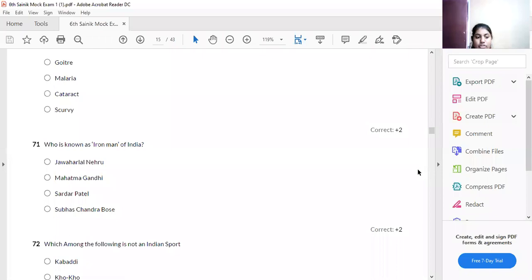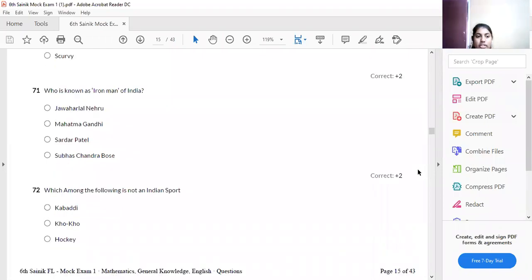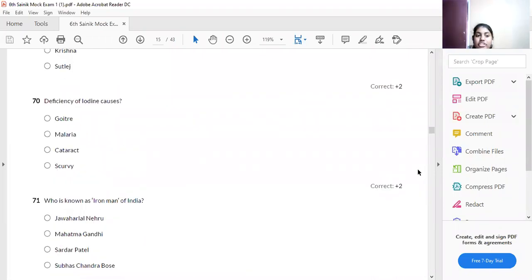The next question is: deficiency of iodine causes which disease? Malaria is from mosquitoes, scurvy is from vitamin C deficiency. Goiter is a swelling under the throat, like a bubble. So deficiency of iodine causes the disease called goiter. Therefore, option A is your answer.